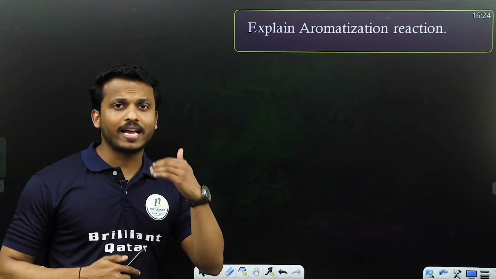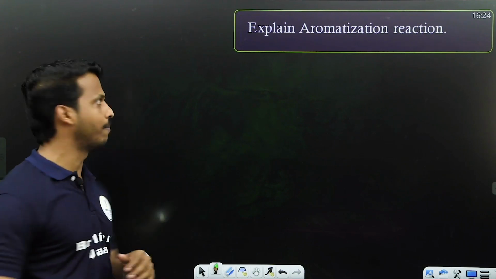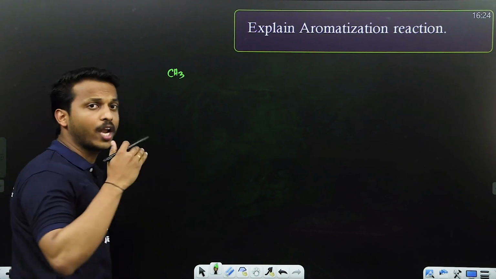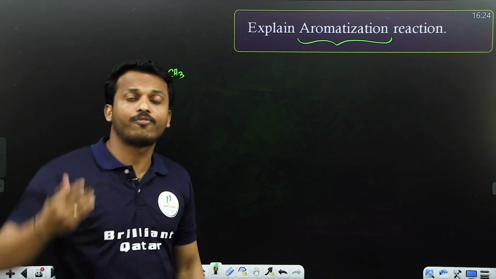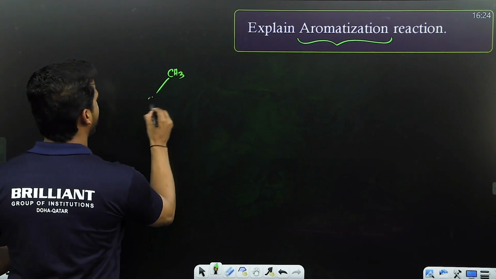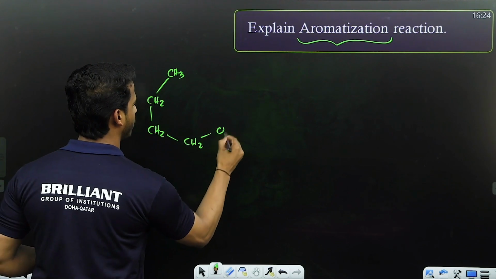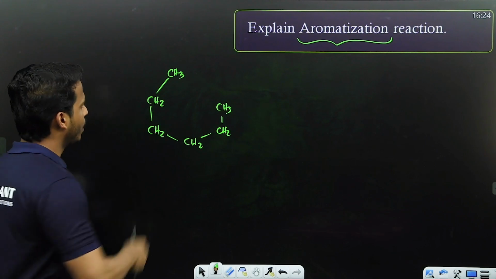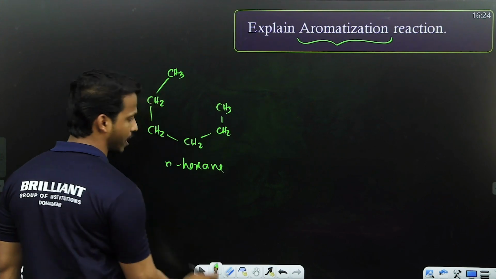Explain aromatization reaction. What do you mean by aromatization? One of the most direct questions for your exam. Study only these two examples for your exam. Aromatization means formation of an aromatic compound like benzene. Let me take one example given in your textbook, that is hexane. Hexane means we can write it in a straight manner, normal hexane, no branches.